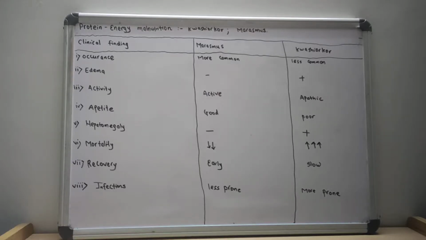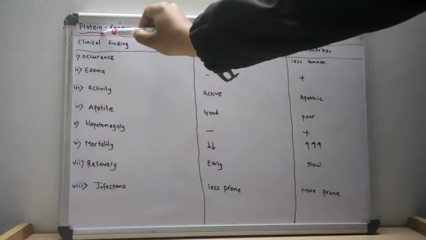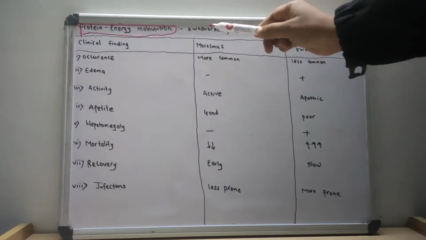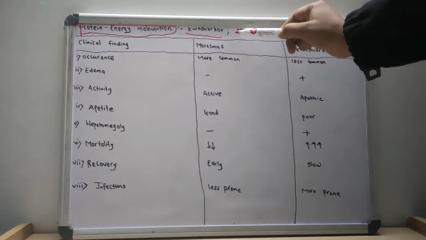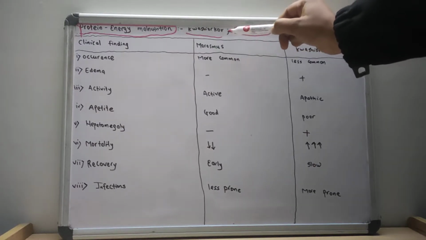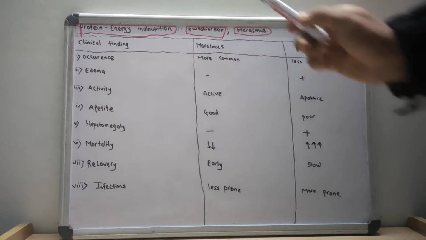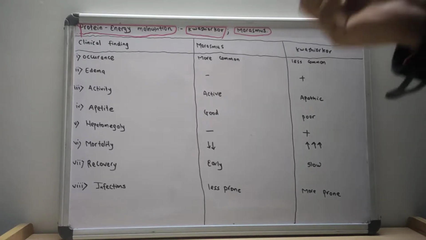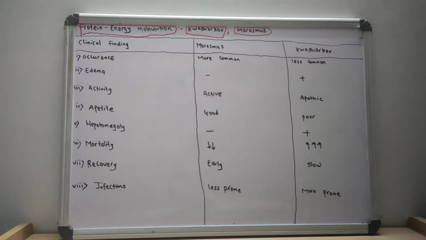Today we are going to talk about protein energy malnutrition: Kwashiorkor and Marasmus. Marasmus and Kwashiorkor are two protein energy malnutrition conditions that occur if the child has a deficit in protein or calories. They are two different entities.